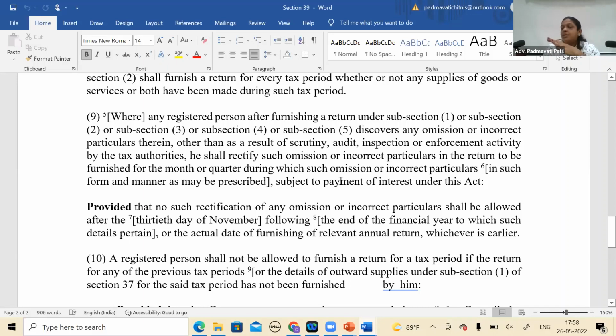It is filed. But whenever I issue a credit note, the month in which I issue it, I'll give the details. So automatically the output tax liability in that particular period will get reduced. You cannot correlate. You cannot say that it was for that year so I'll register it now, not like that. You have already paid it.